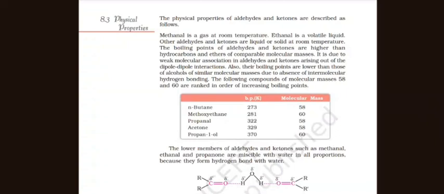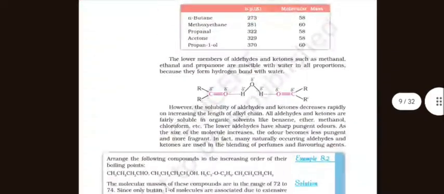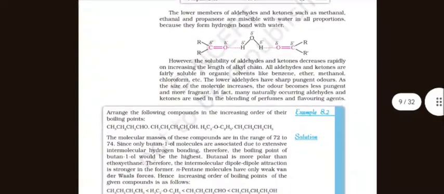Also, their boiling points are lower than those of alcohols of similar molecular masses due to the absence of intermolecular hydrogen bonding. The following compounds of molecular masses 58 and 60 are ranked in order of increasing boiling point. The lower members of the aldehydes and ketones, such as methanal, ethanal and propanone, are miscible with water in all proportions because they form hydrogen bonds with water.